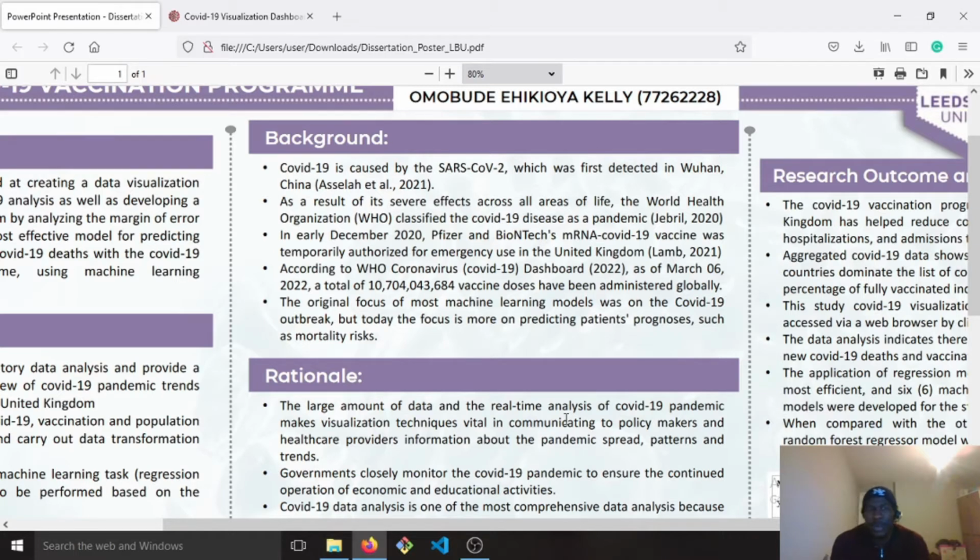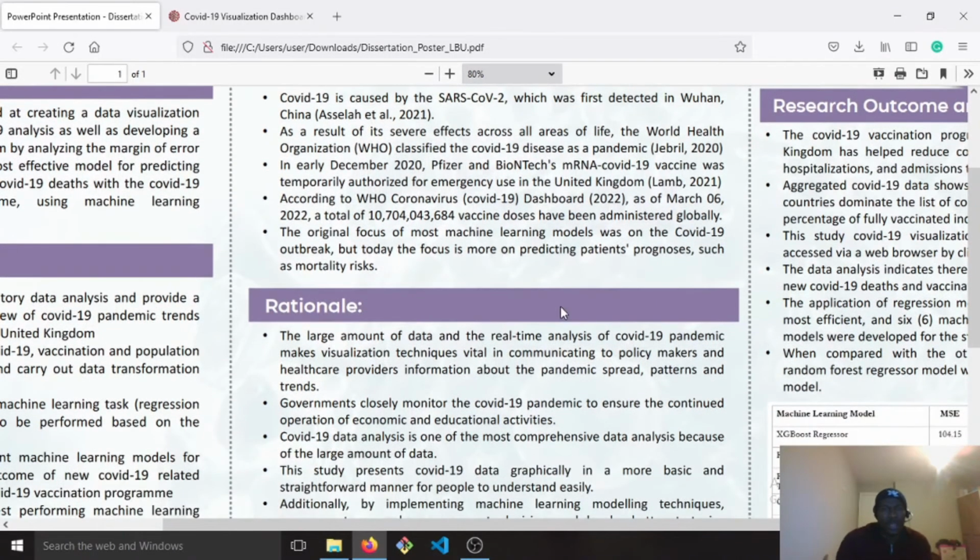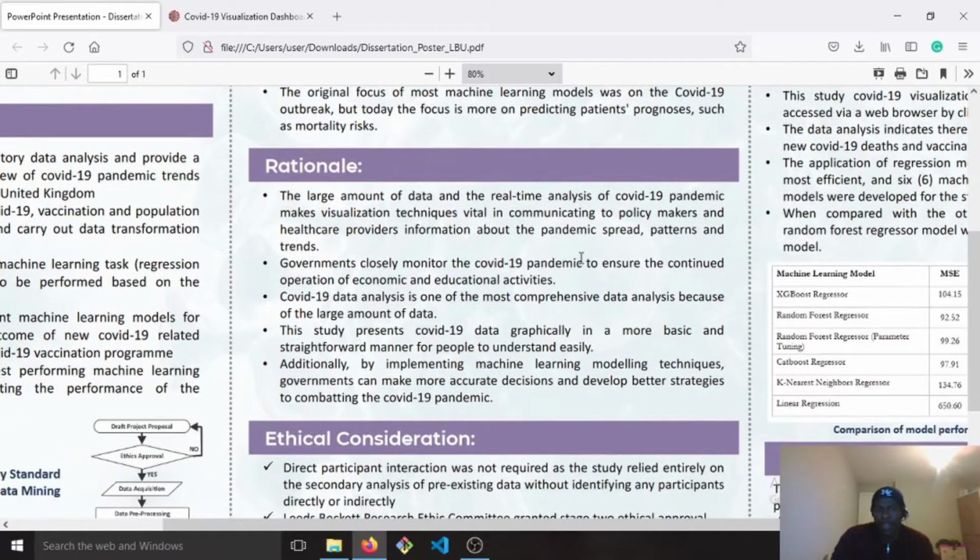According to the WHO's current website, more than 10 million doses of the coronavirus vaccine have been administered. So basically this research looks at predicting the outcome of new deaths as regards the COVID-19 vaccination program.